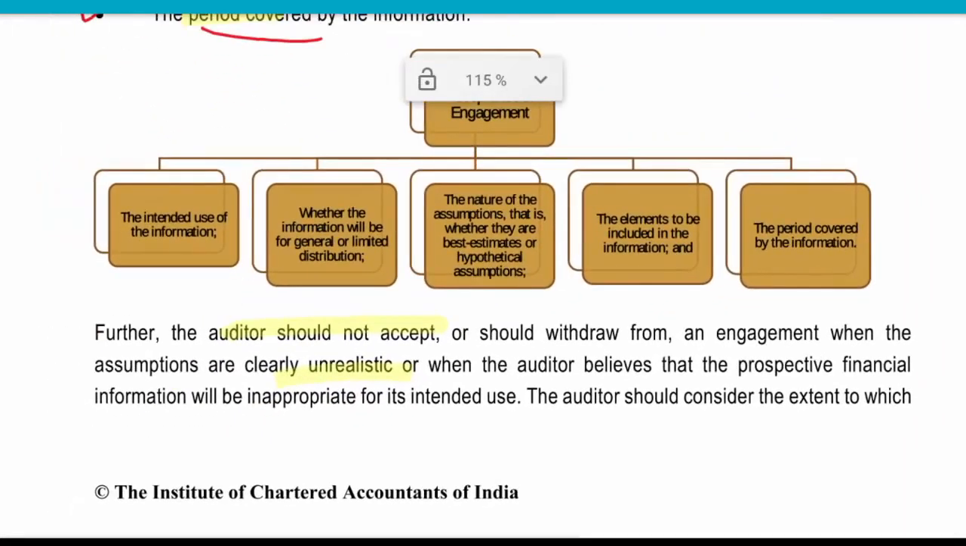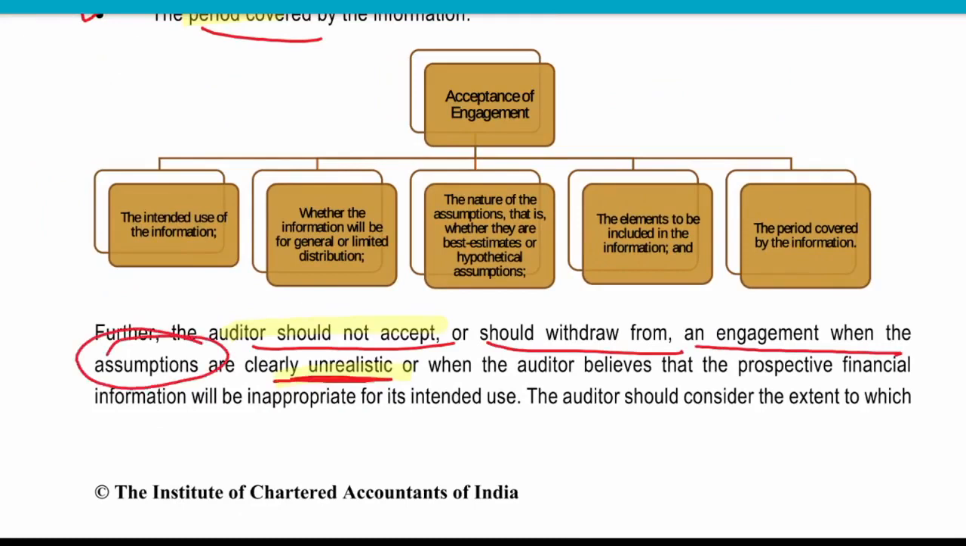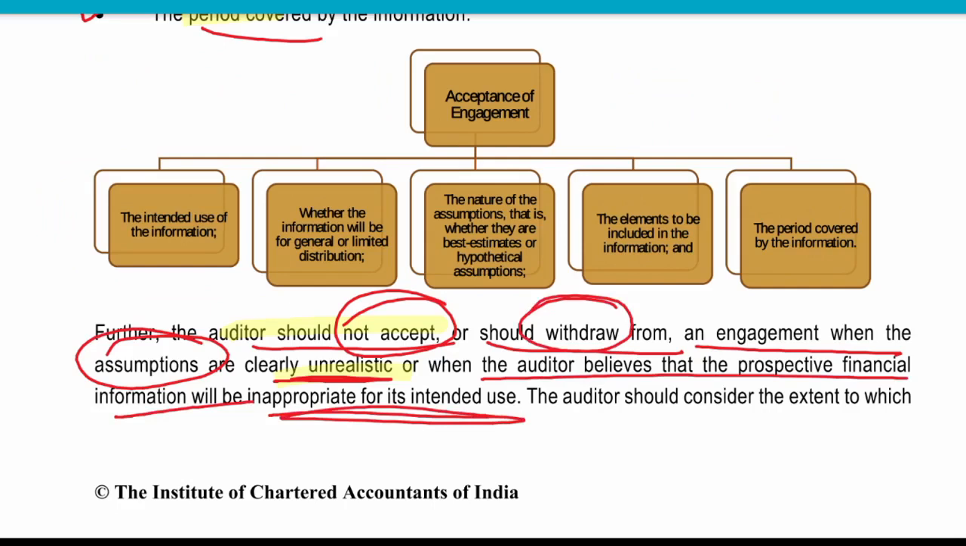Now, the auditor should not accept or should withdraw from the engagement when the assumptions are clearly unrealistic. If the auditor thinks that these assumptions are clearly unrealistic, then in that case the auditor should not accept this kind of engagement or should withdraw from it. Also when the auditor believes that the prospective financial information is inappropriate for its intended use, meaning you are preparing something else and the intended use is something else.